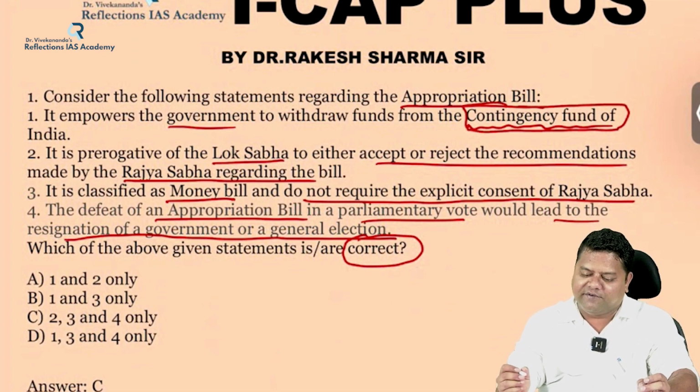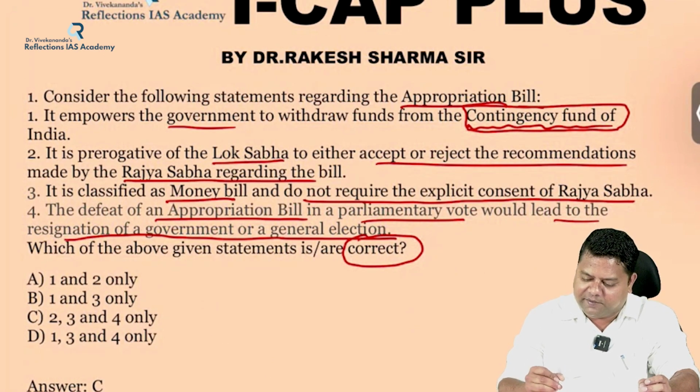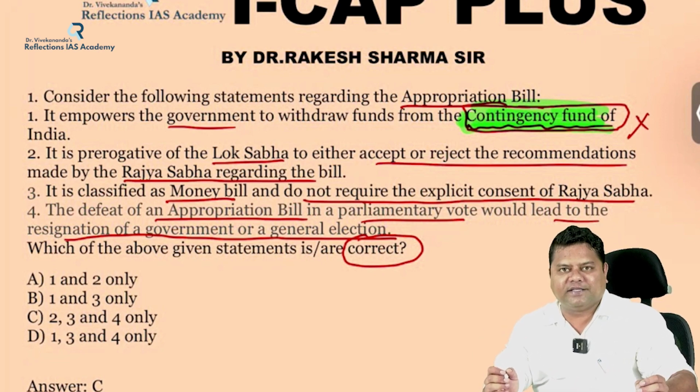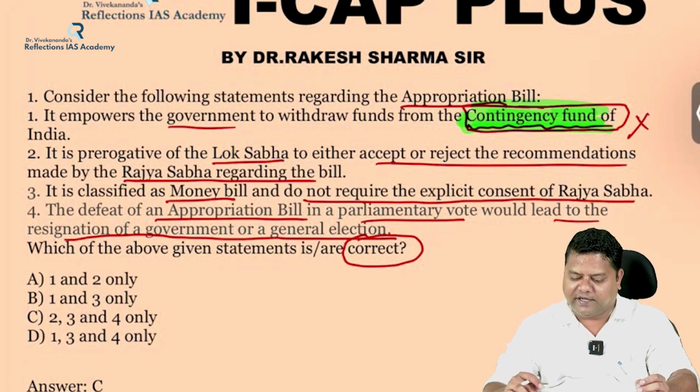So you have to be very careful while reading in between the lines during the examination. Because of just one word, contingency fund, this whole statement became a wrong statement. It's not contingency fund, rather it is consolidated fund of India.